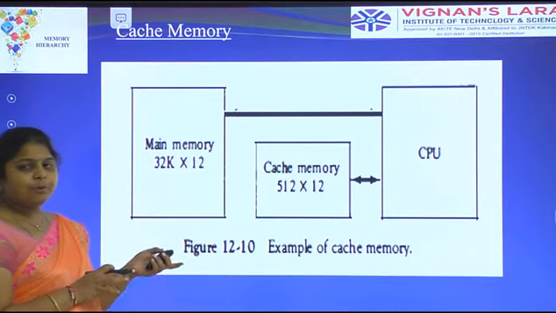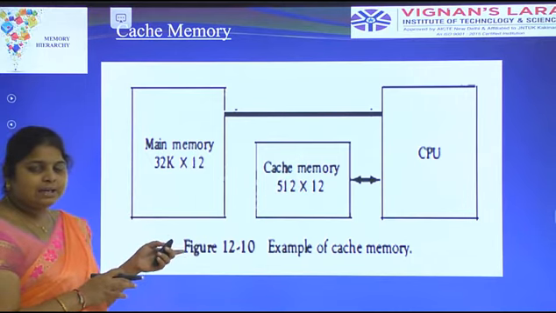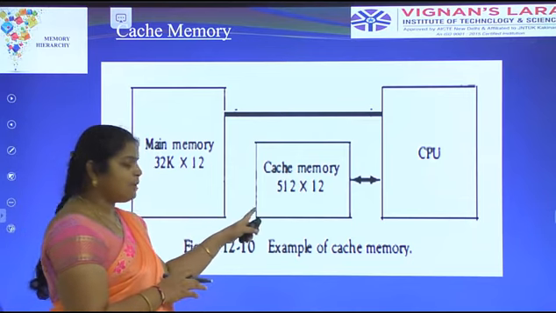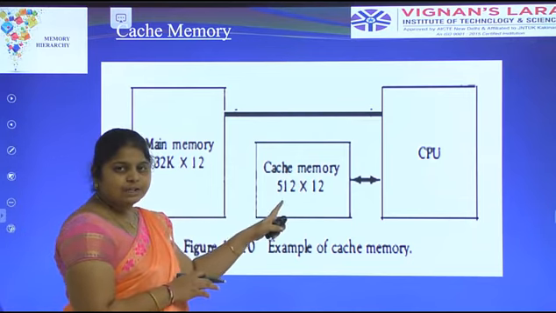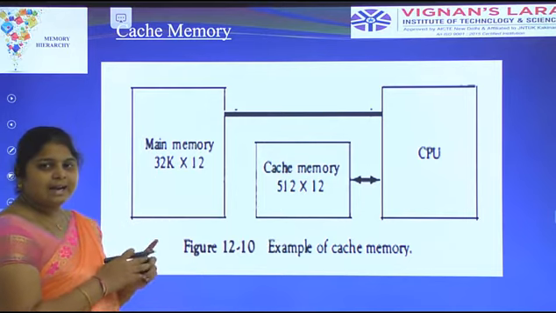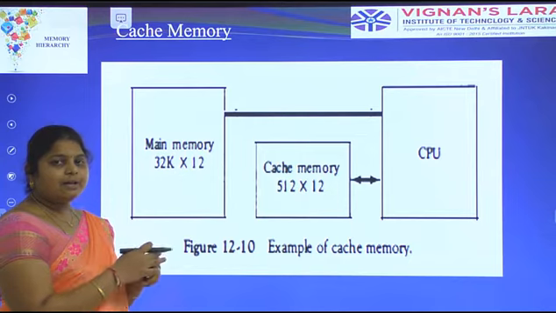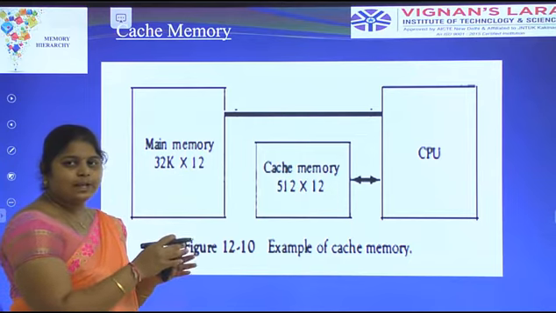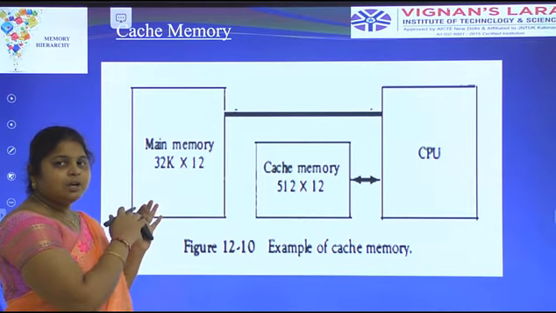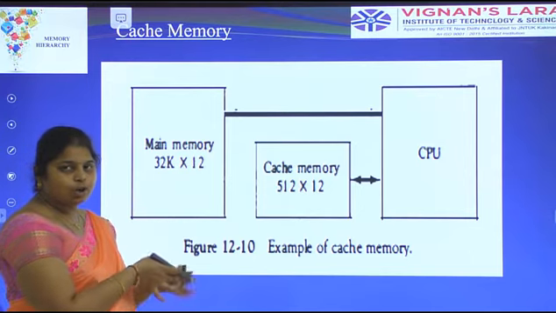This is an example of cache memory internally available in the computer. The main memory is 32K into 12, the cache memory is 512 words in 12-bit representation. Whenever the CPU wants data or to execute any program, the CPU accesses the cache memory to check whether it has the content or not.